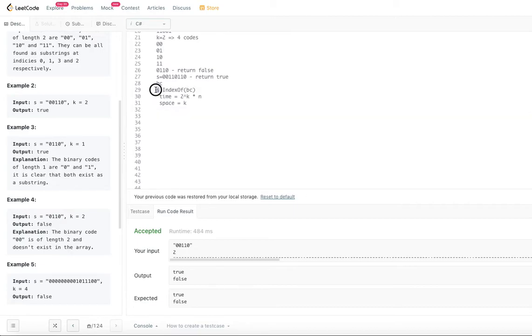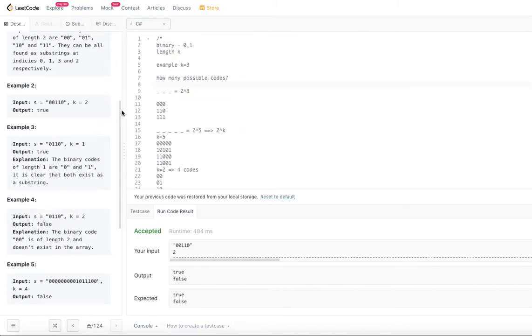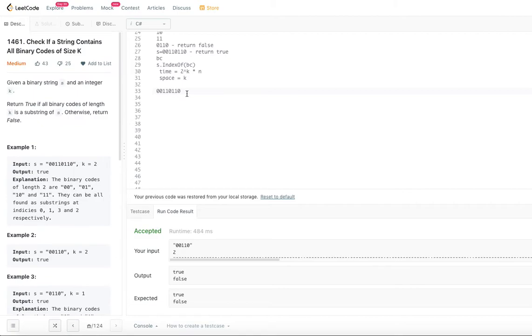In the given string s, just get all the strings of length k and see if you are able to have 2 power k distinct strings. Let me take the example 1. So k is equal to 2. Now what we are saying is just get all the substrings with k equal to 2.